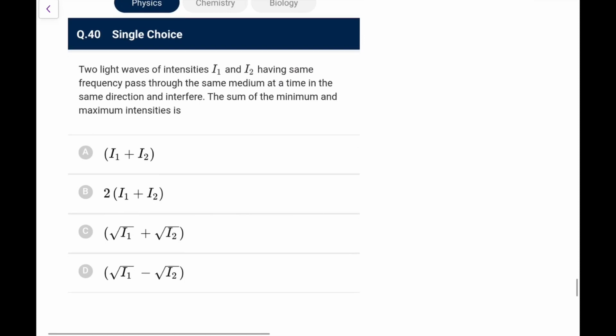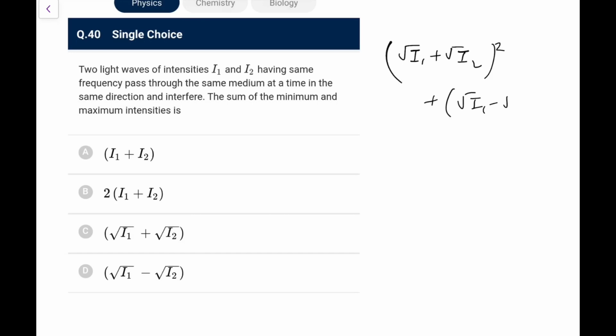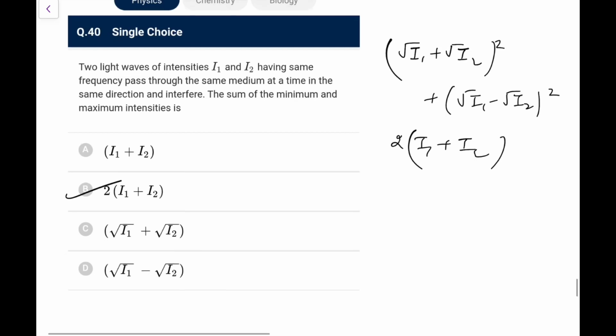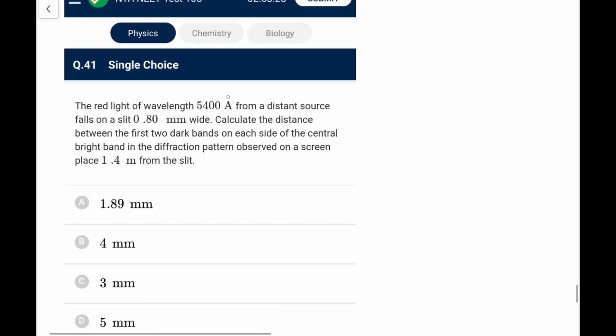Two light waves of intensity I1, I2 having the same frequency pass through the same medium at a time in the same direction and interfere. Sum of minimum and maximum. So maximum you say is root I1 plus root I2 whole square, and minimum you say is root I1 minus root I2 whole square. So if you add them up and the root I1 I2 factors cancel, it would be twice of I1 plus I2 directly. You can go for option B in this particular case. This is twice of I1 plus I2. I think this has been asked before also.